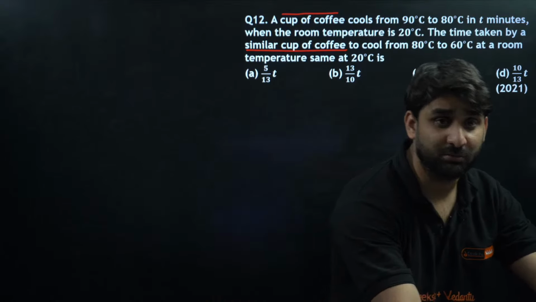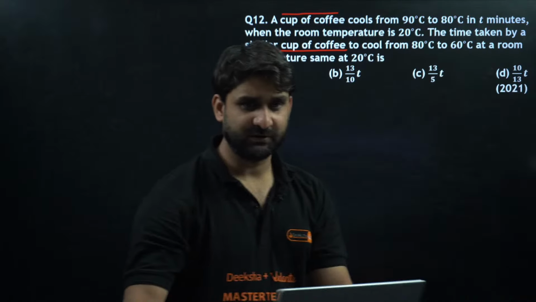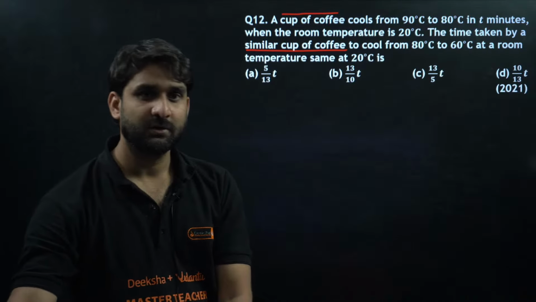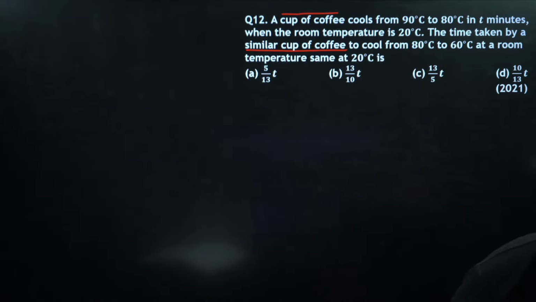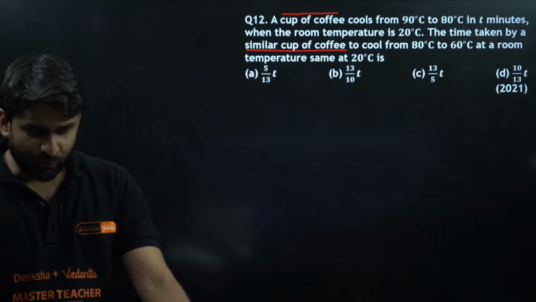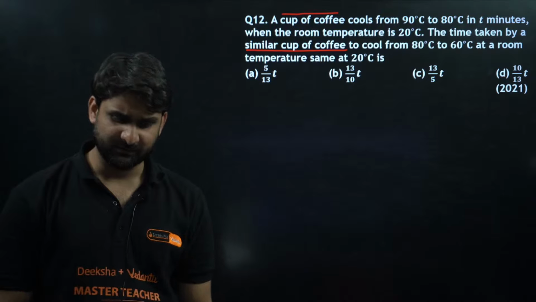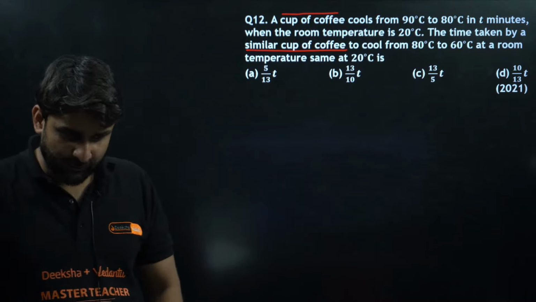Sanket is also writing option number C. Let me keep this a bit aside here. I think the options should be visible to you all. Yes, so most of the students are writing option number C. Tarun is saying option number B, I think. So Tarun, you are not sure about the formula. Newton's law of cooling.